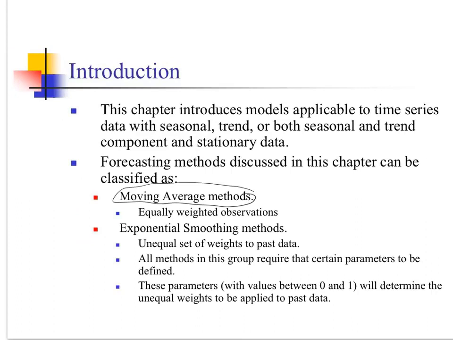methods. In moving average methods, the observations are going to be given an equal weight. I will explain in the following slides what I mean by equal weighted observations. In exponential smoothing methods, we have an unequal set of weights applied to past data. All methods in this group require that certain parameters be defined. I will explain what I mean by certain parameters in the following slides. These parameters, with values between 0 and 1, will determine the unequal weights to be applied to past data.